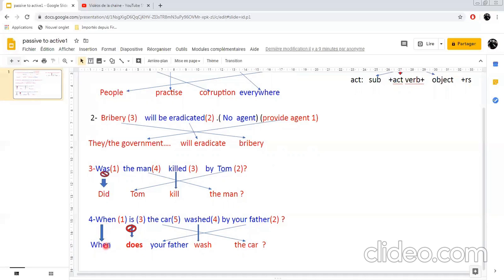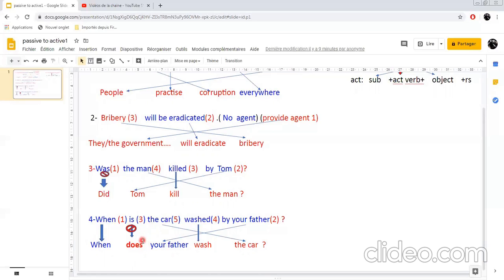Two, you are going to bring your object here to its place, subject. Now, what do we need here between the question word and the subject? We need an auxiliary because we are asking a WH question. And we cannot use is here. Why? Because it is the simple present, is washed.